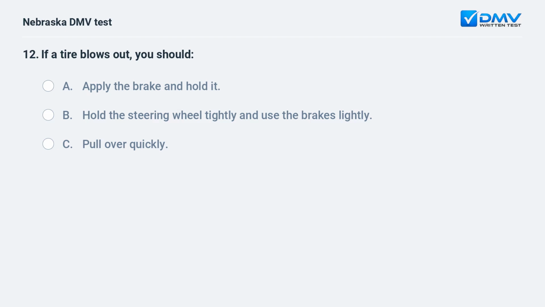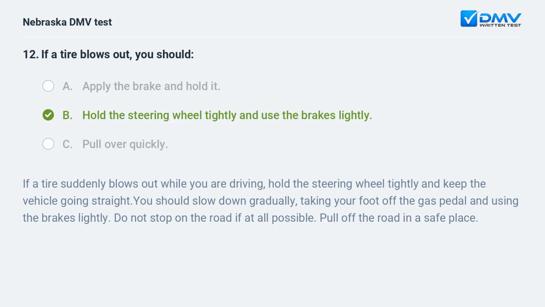If a tire blows out, you should A. Apply the brake and hold it. B. Hold the steering wheel tightly and use the brakes lightly. C. Pull over quickly. B. Hold the steering wheel tightly and use the brakes lightly. If a tire suddenly blows out while you are driving, hold the steering wheel tightly and keep the vehicle going straight. You should slow down gradually, taking your foot off the gas pedal and using the brakes lightly. Do not stop on the road if at all possible. Pull off the road in a safe place.